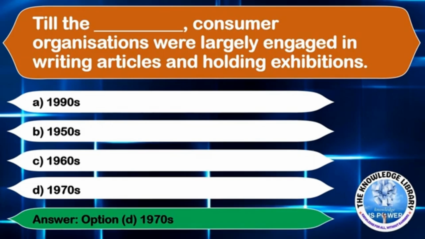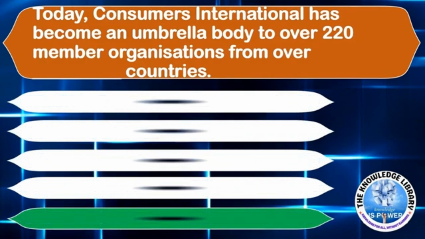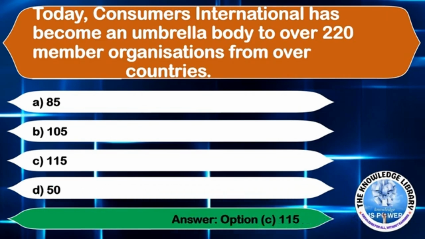The next question is, today Consumers International has become an umbrella body to over 220 member organizations from over dash countries. Option A 85, option B 105, option C 115, or option D 50. The correct answer is option C 115.